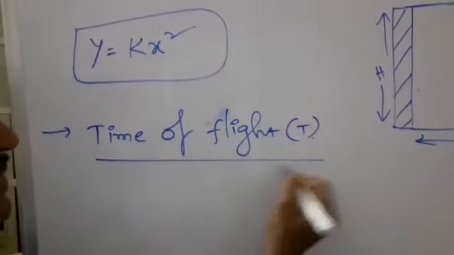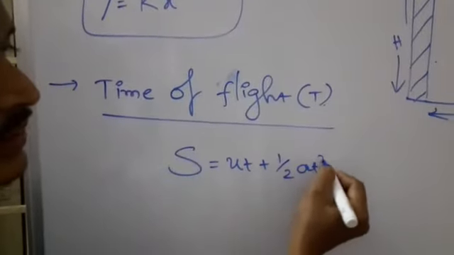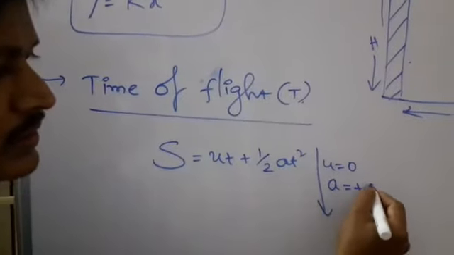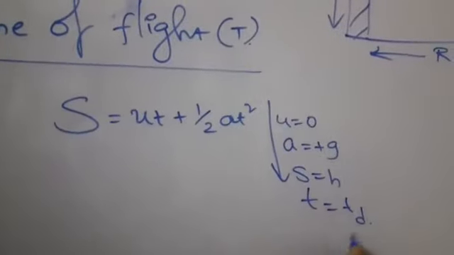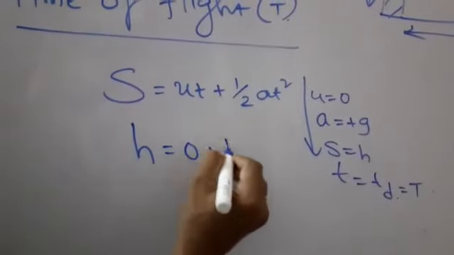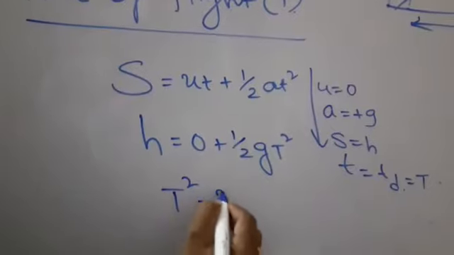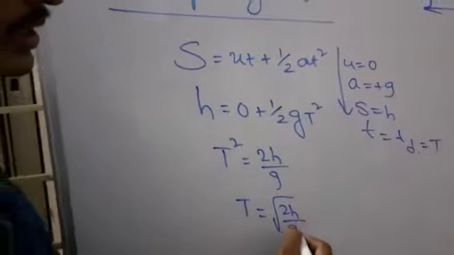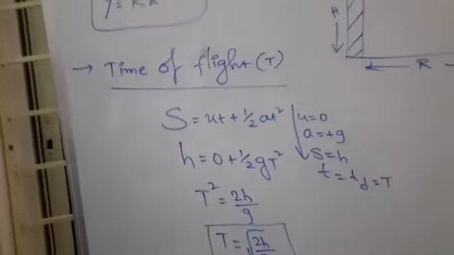Time of flight td: s = ut + ½at². This behaves like a freely falling body, with u = 0, a = +g, s = h, and t = td = t. Therefore h = 0 + ½gt², so t² = 2h/g and t = √(2h/g). This is the time of flight expression.